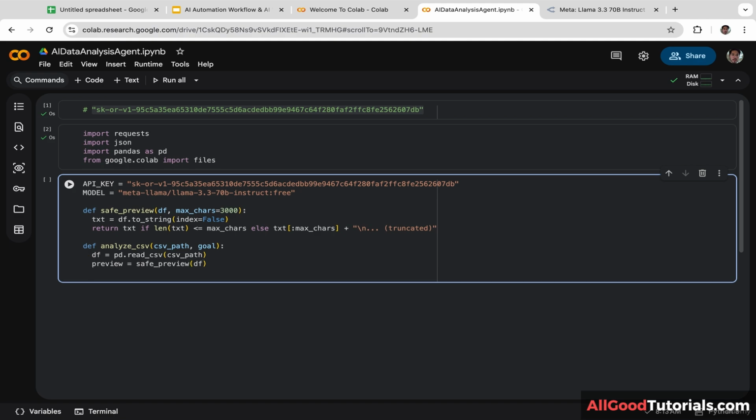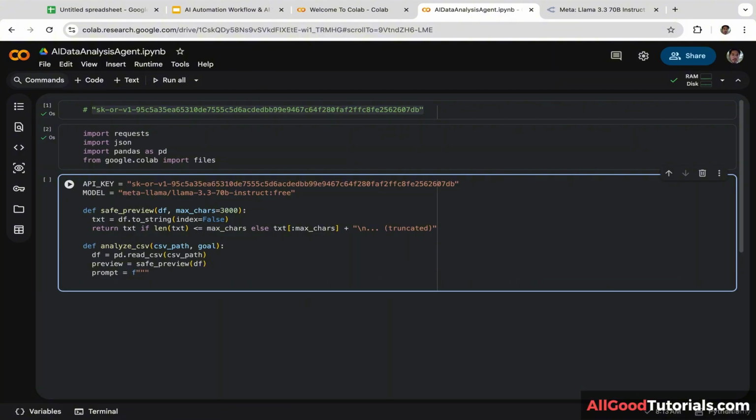Next, we are going to construct the instructions prompt given to the AI model. Let's create a new variable. I'm going to name it prompt. Okay, now let's write the prompt. You are an autonomous data analysis AI agent and data analyst.